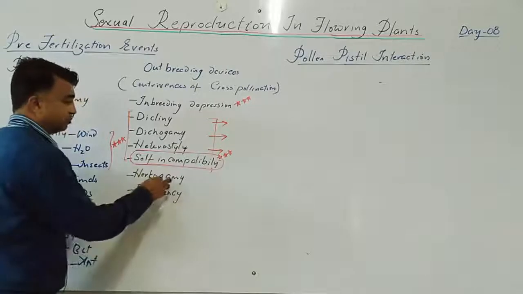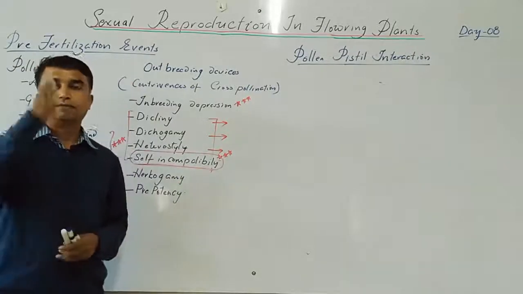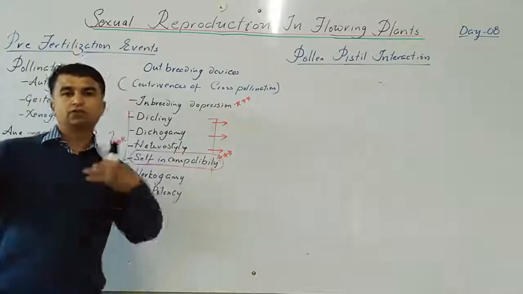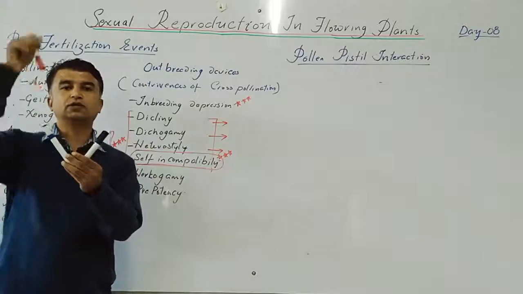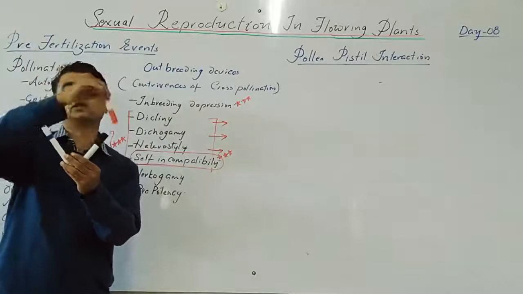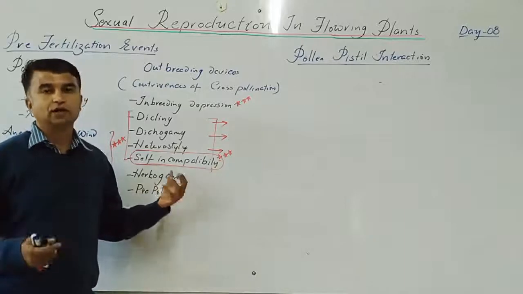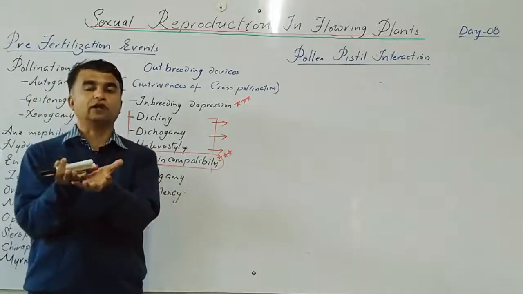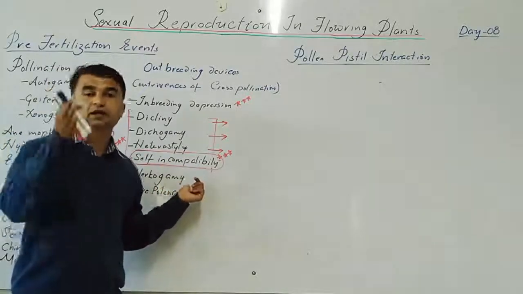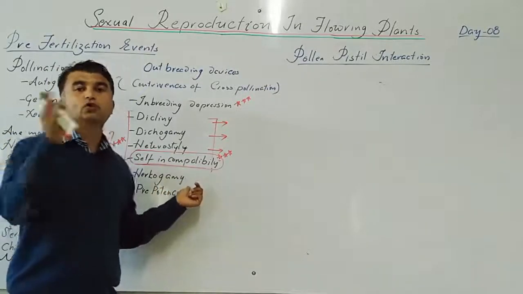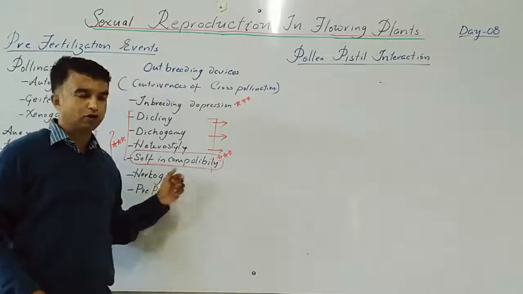Now the next extra point is hercogamy. It is morphological again. If a barrier is present in between the androecium and gynoecium, if this is the androecium and this is the gynoecium, and a barrier comes in between, then the pollen grain is not transferred from here to there. So for example in Calotropis, the pollen grains are packed in the pollinium. Yes, so this is a morphological barrier present in between the androecium and gynoecium, which promotes cross pollination and prevents self pollination.